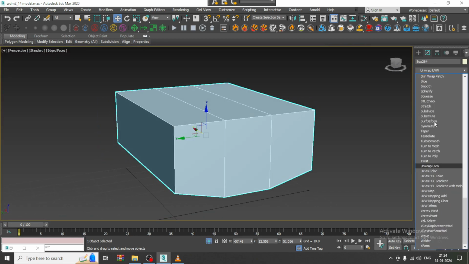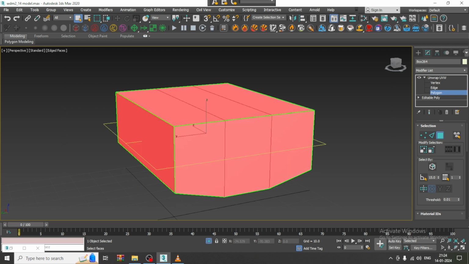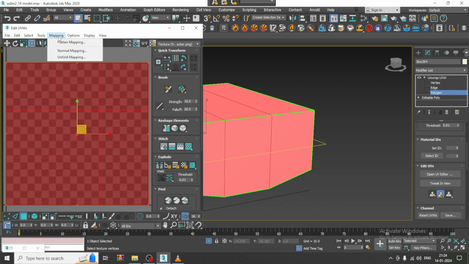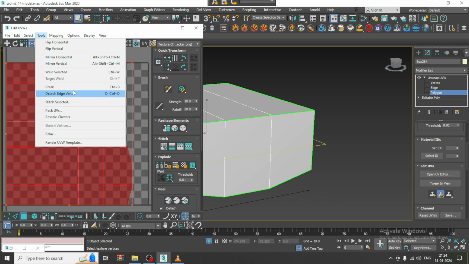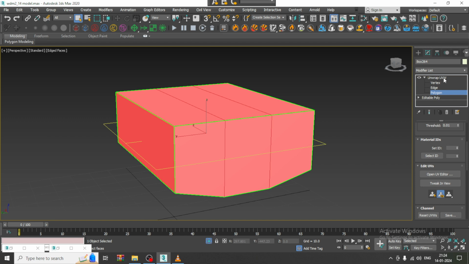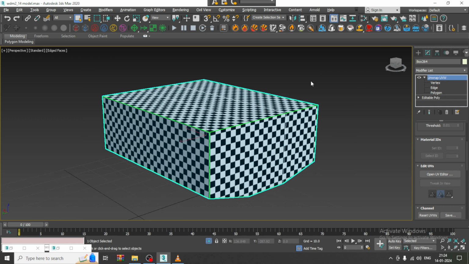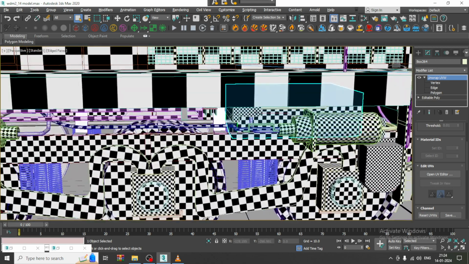So go into this, again say unwrap UVW, select the polygons, again go into open UV editor, go into mapping and say flatten mapping, tools, pack UVs over here. So go into the material, let's assign the texture and isolate it in this way.